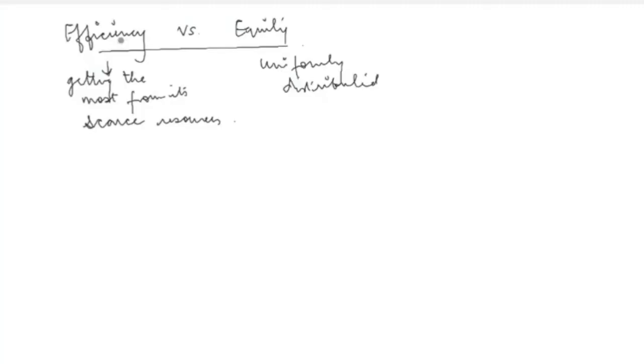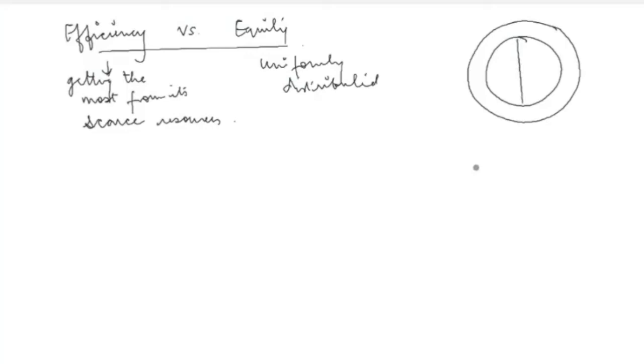Now there is often a trade-off between efficiency and equity. Let's say this is the amount of resources that an economy has. Efficiency का मतलब है that you are increasing the size of these resources. You are increasing the amount of resources that you have. And equity का मतलब है that you are talking about the equal distribution of resources to each individual in the economy.